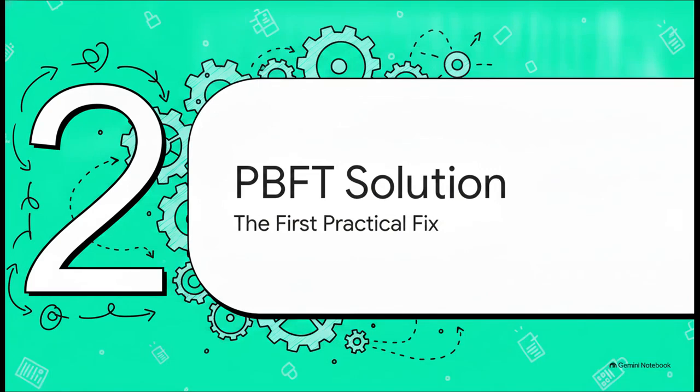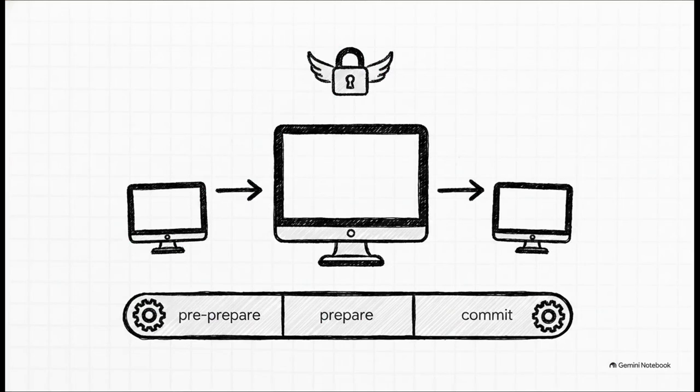Moving on to Part 2, PBFT, the first practical solution. So let's flash back to 1999. Researchers Miguel Castro and Barbara Liskov finally figured out how to make Byzantine fault tolerance efficient enough to actually use in real-world services. They created PBFT. Instead of a totally chaotic cascade of messages flying between nodes, PBFT relies on a primary leader and a set of secondary backups. It swaps out heavy digital signatures for lightweight message authentication codes, or MACs, and it runs on a super efficient three-step pipeline: pre-prepare, prepare, and commit.